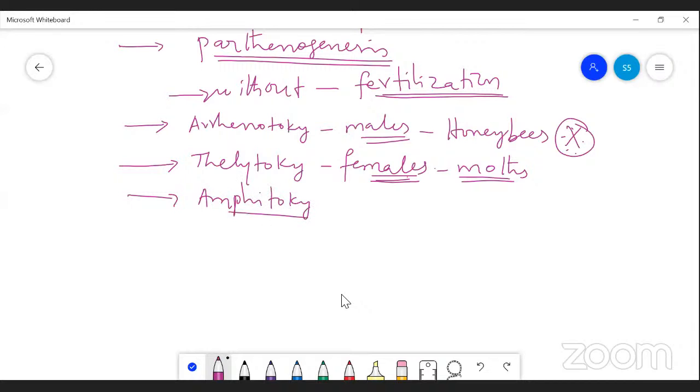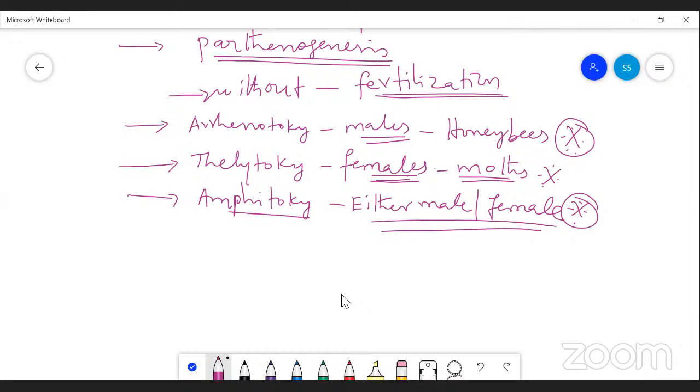In some cases, the amphitoky type is where either male or female is produced. So here you must know the examples. These examples are important. This amphitoky type occurs in the case of aphis, also called green fly. Green fly is a pest. In aphis, either male or female organisms are produced from unfertilized eggs.